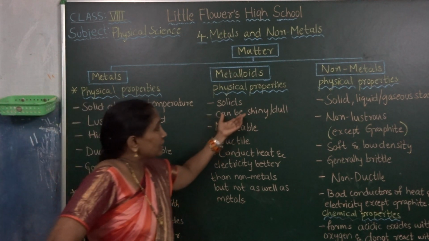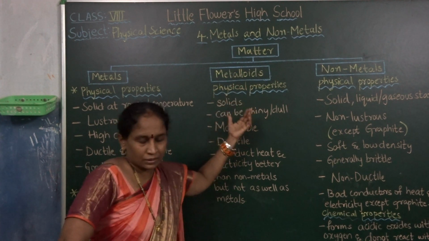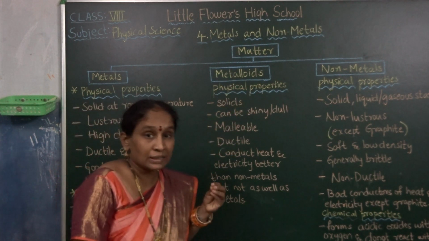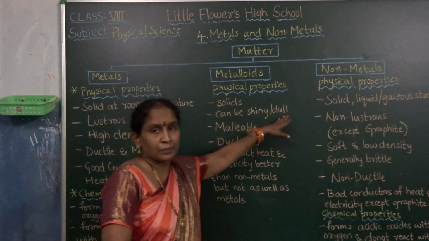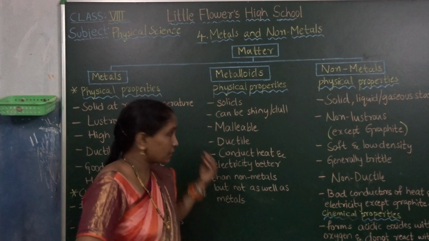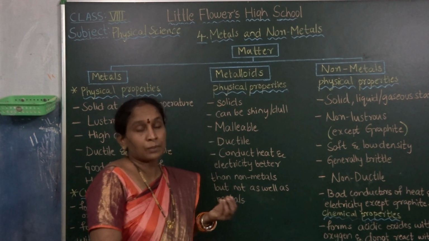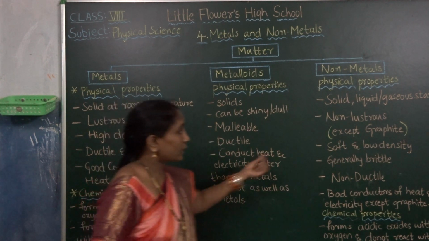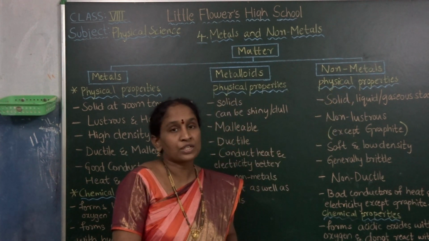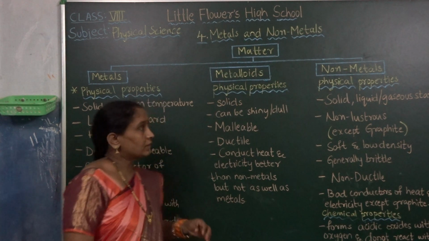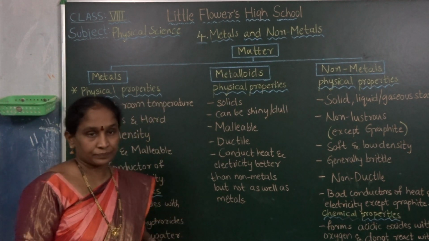Metalloids do not have the lustrous property. They can be shiny or dull; some metalloids are shiny, some are dull. Non-metals are non-lustrous. They are not shiny.